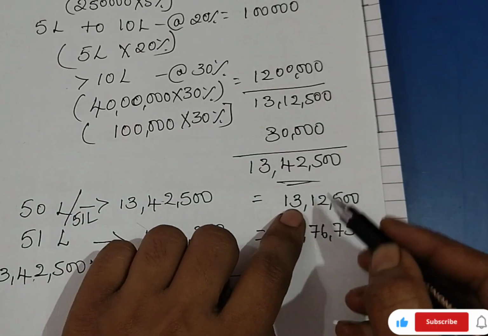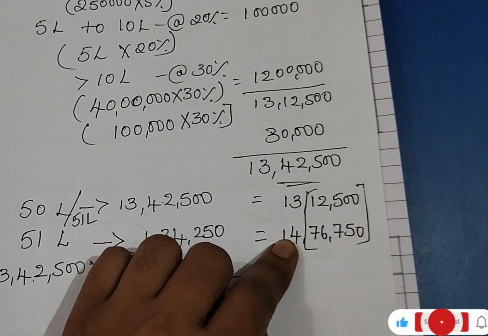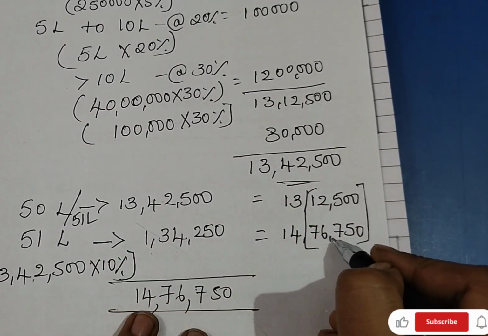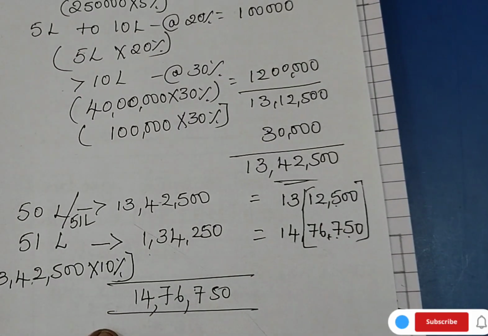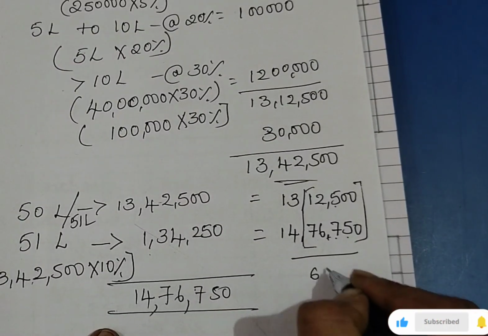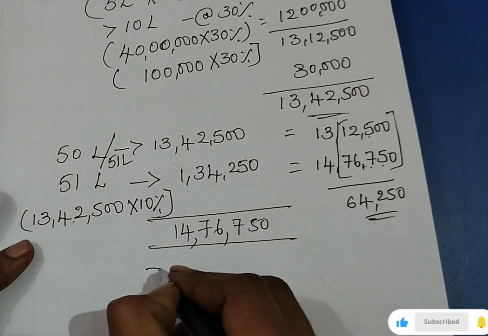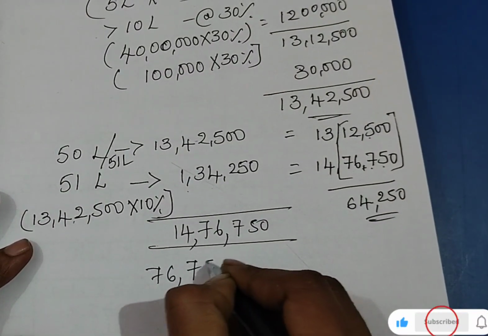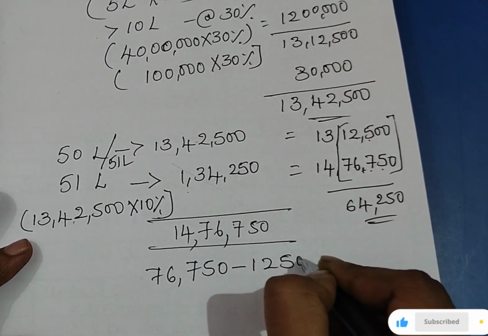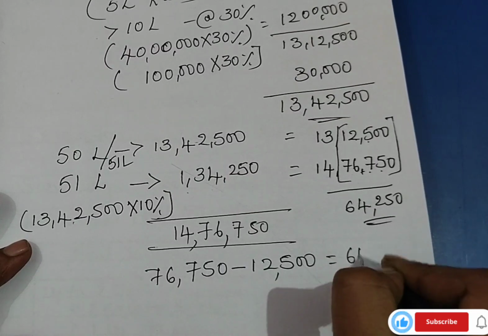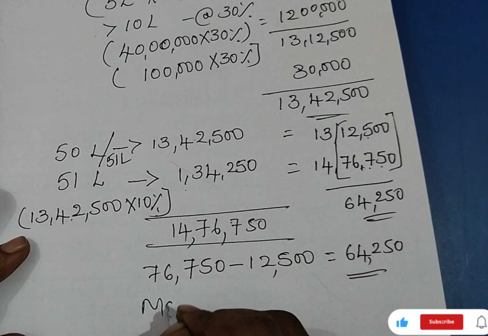So, leave the 1 lakh. Take only the thousands. Now, from this 76,750 minus this 12,500, you will get 64,250. This is his marginal relief.